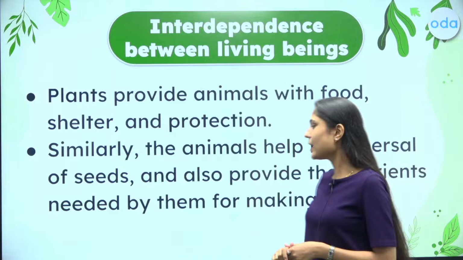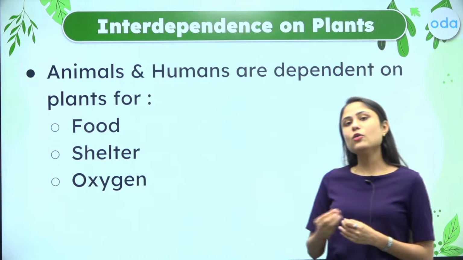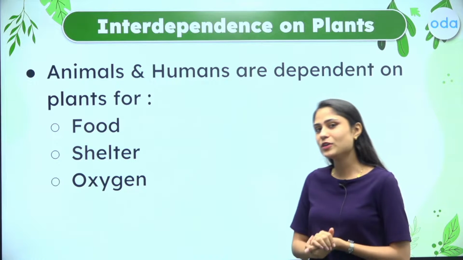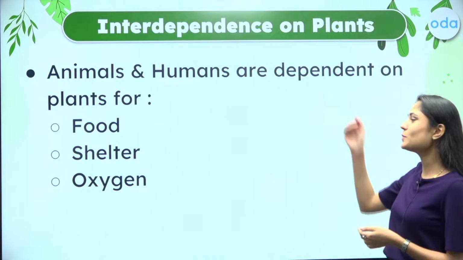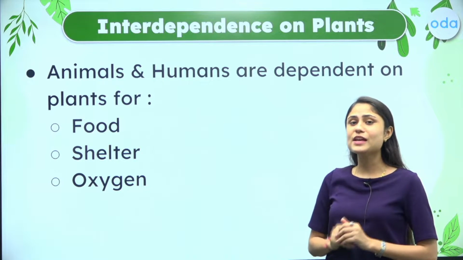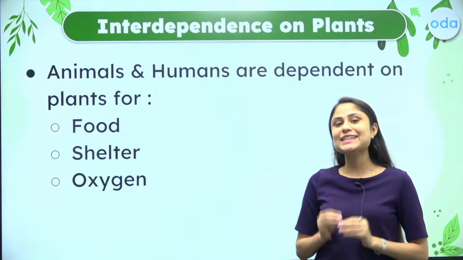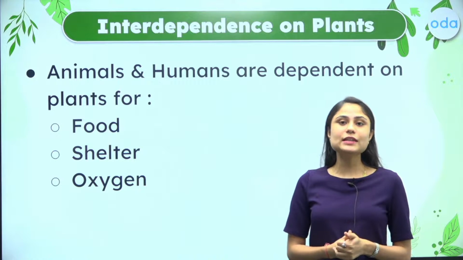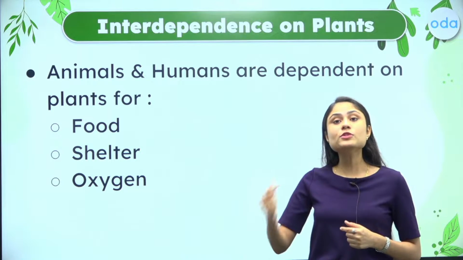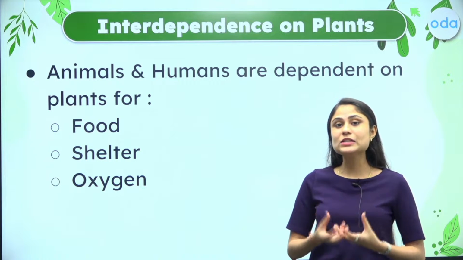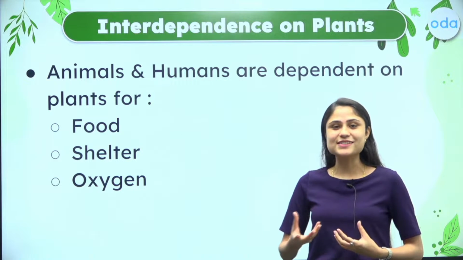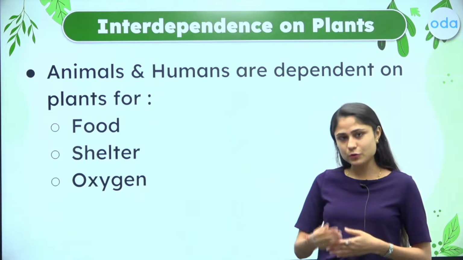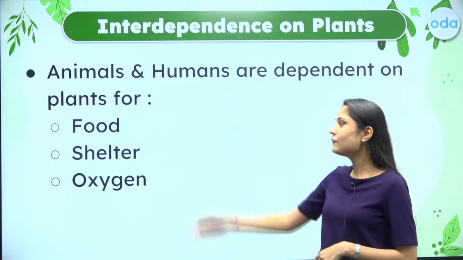Now, dear champions, let us try to understand more how we, as humans as well as animals, are dependent upon the plants. So dear students, animals and humans are all dependent upon plants. Number one, the primary reason is the food. We are all dependent upon plants for food. And as I had taught you even in the last session, the food chain or the food web begins with the producers or the green plants.